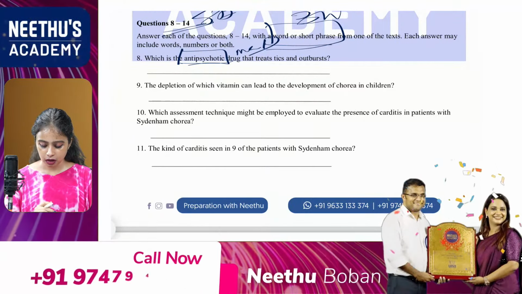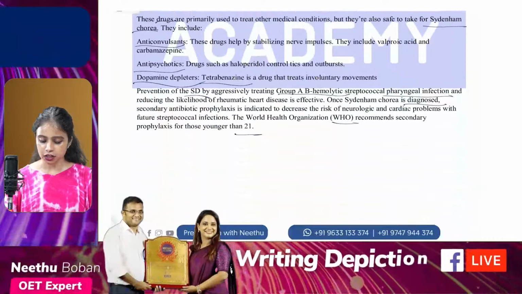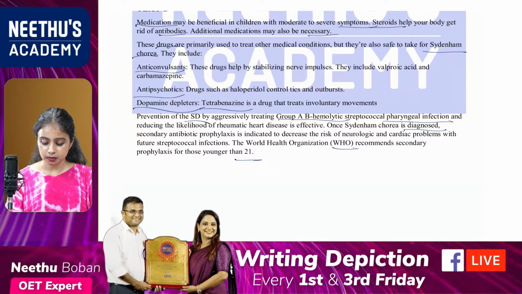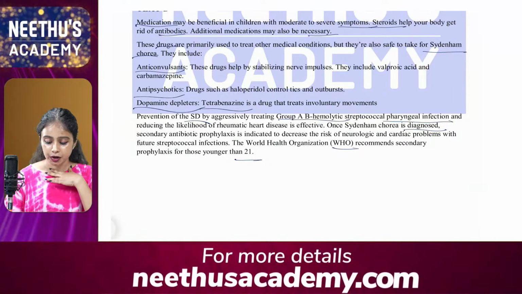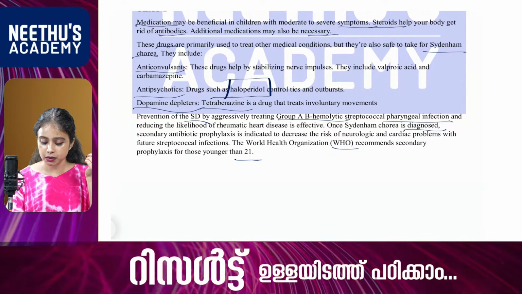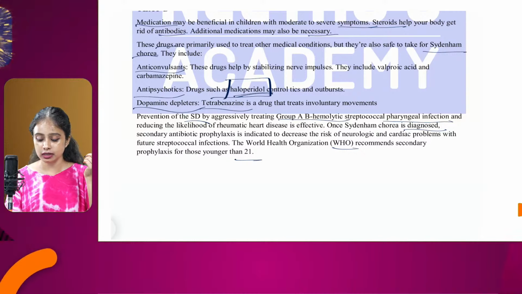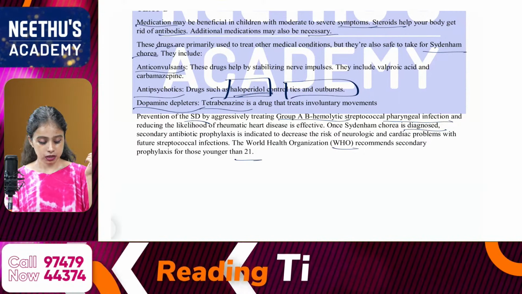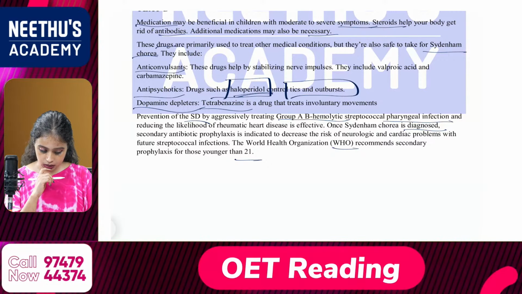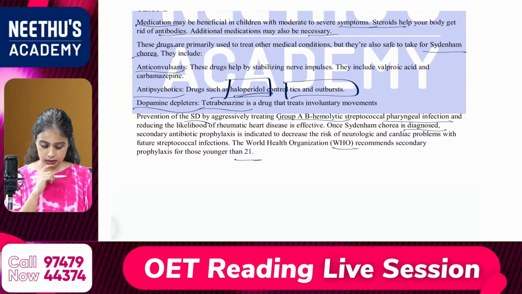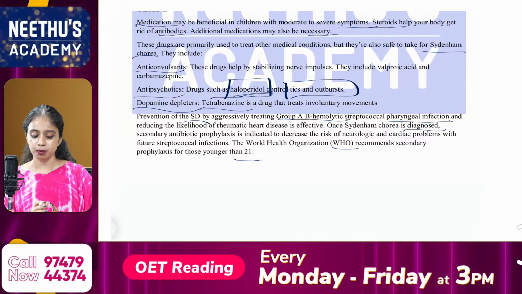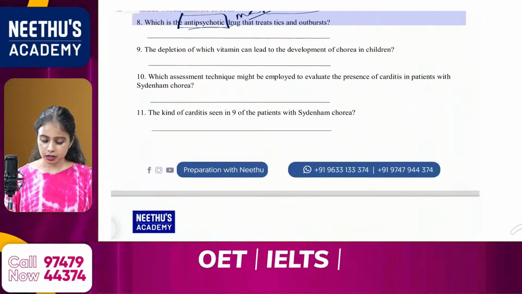So where is it mentioned? That haloperidol is mentioned in text D. Okay, so where is it mentioned? Haloperidol is one of the antipsychotics which is mentioned here. Haloperidol controls tics and outbursts, right? Okay, Alfie, it is haloperidol. Yes. Nasiraj, Sudha, yes. Jansi, okay. Okay, Ammu, Reshma, Anu. Okay, it is haloperidol. Very good, very good. Then the next question.